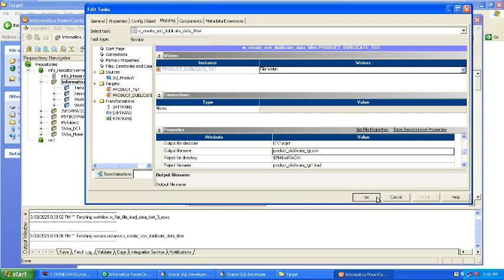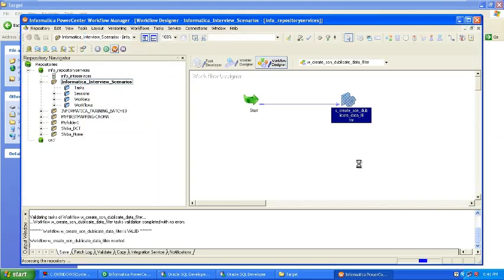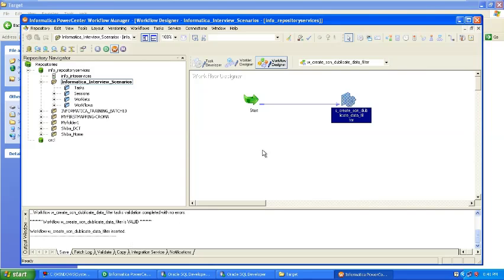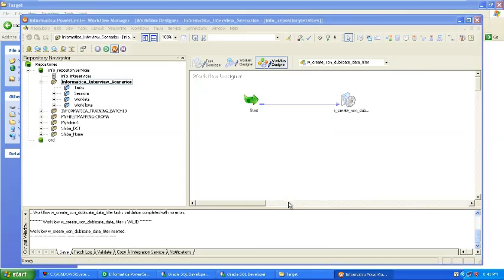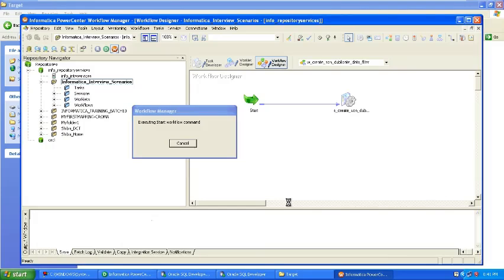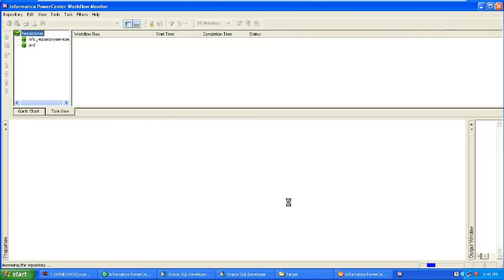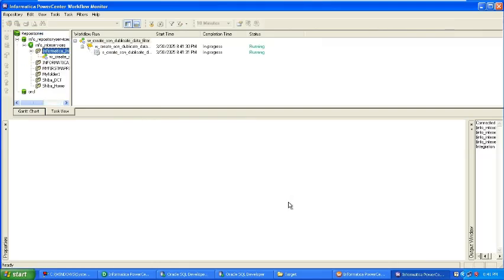So the connection is done. Okay, if you notice this is valid, so now we can right click and start the workflow and just validate whether the data is loaded or not. Yeah, we can validate what kind of data they are going to load, and what the behavior is. Okay, so here our mapping has started.